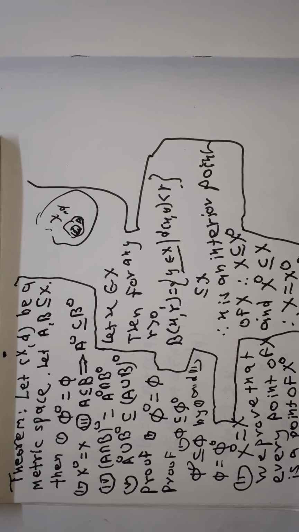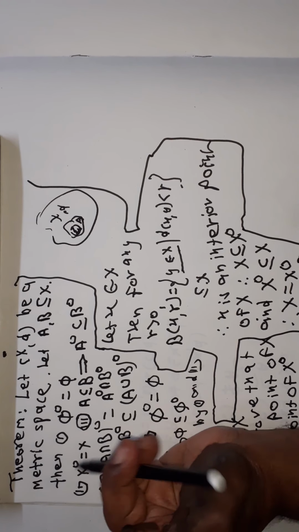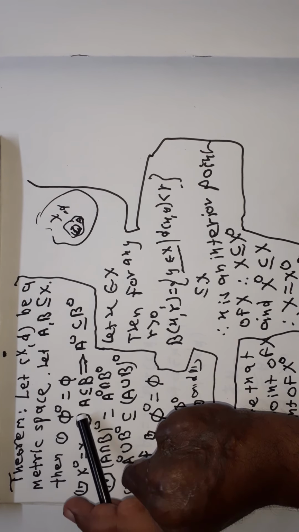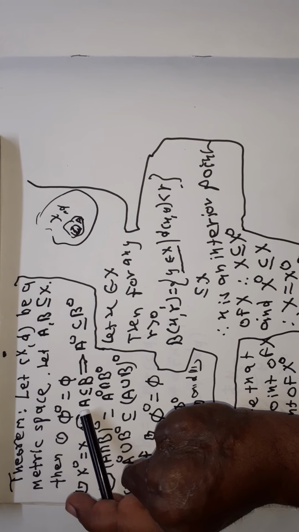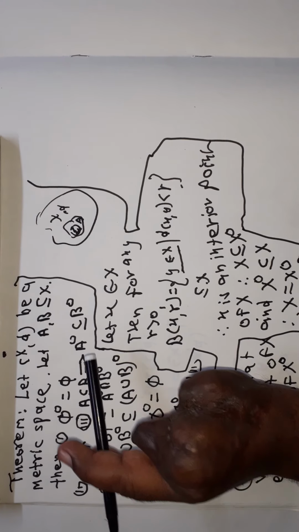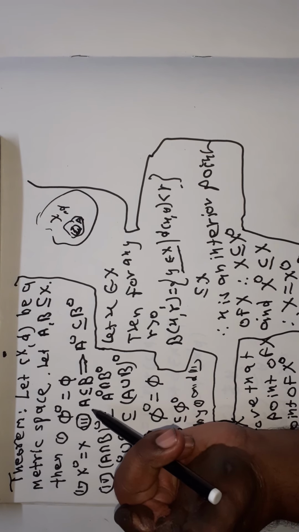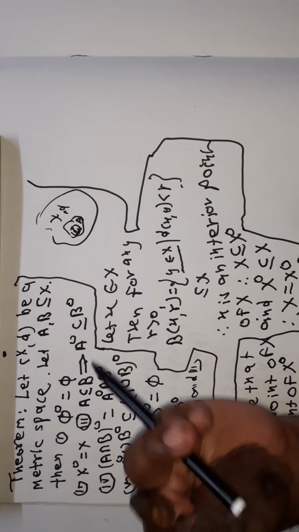Now statement number 3 we are going to prove. Suppose A and B are subsets of X and A is a subset of B, which implies A interior is a subset of B interior. See here, this is very easy to prove. We have to prove that A interior is a subset of B interior.